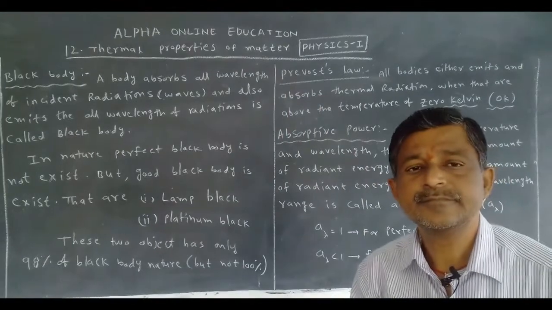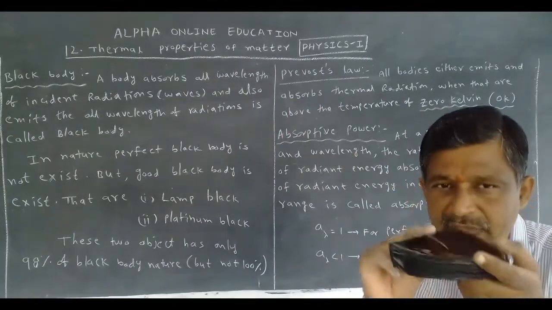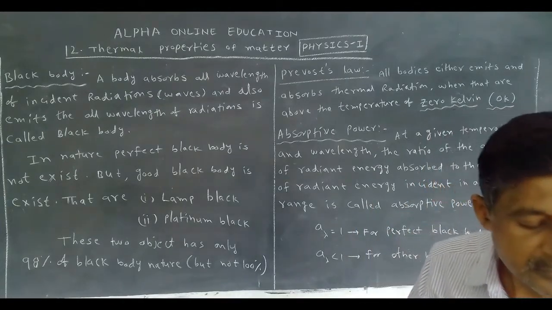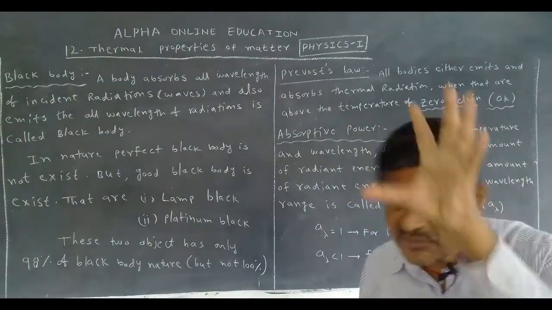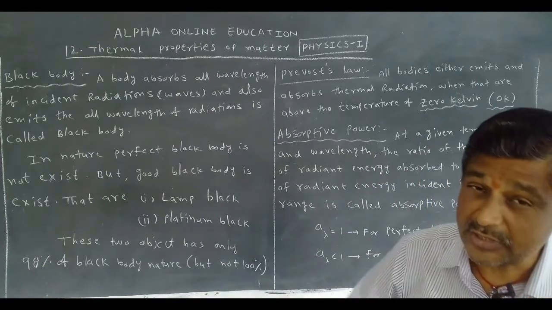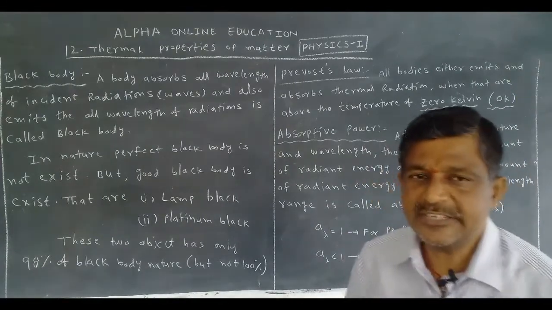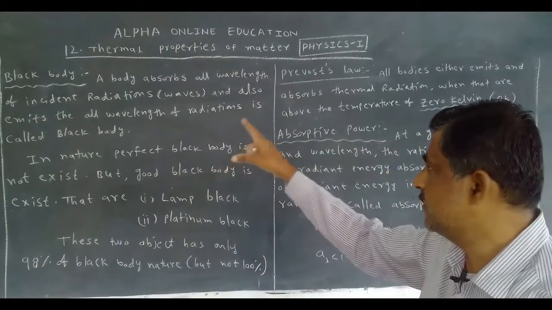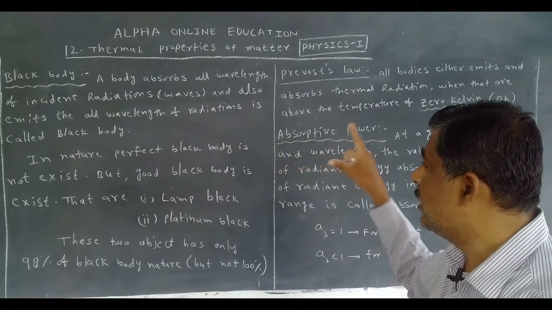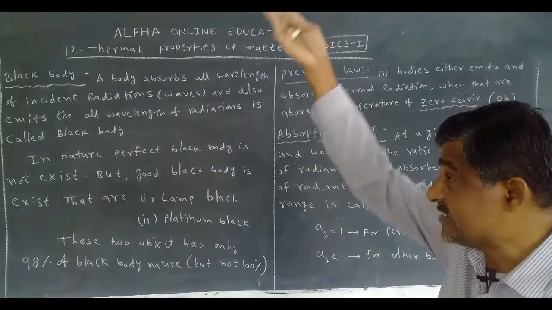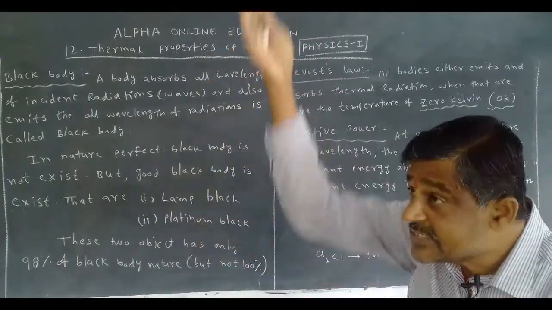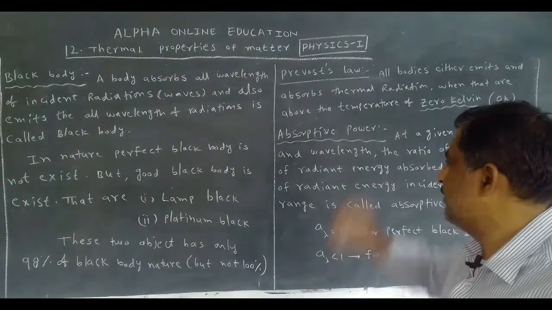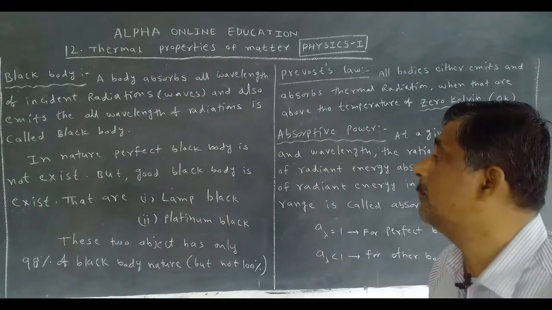No. When it is heated, it slowly gives off radiation. It absorbs all wavelengths of the radiation and also emits all wavelengths of the radiation. It is called a black body. Again the definition: a body that absorbs all wavelengths of incident radiation and also emits all wavelengths of radiation is called a black body.